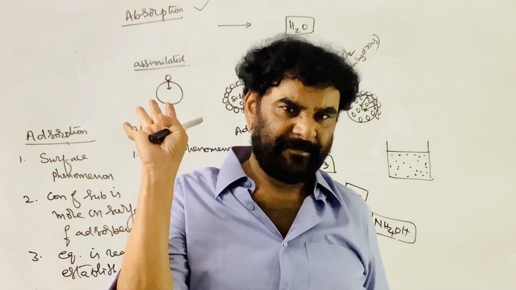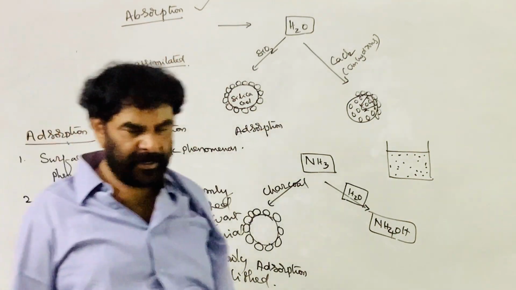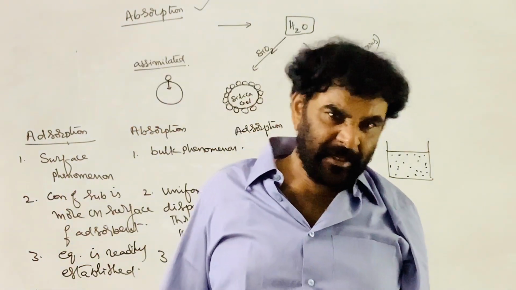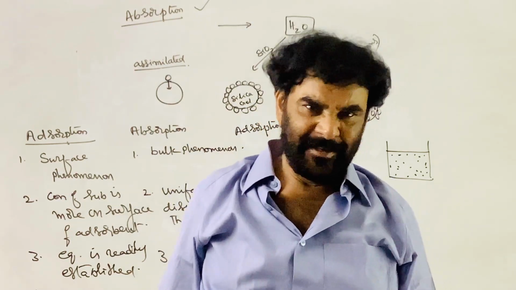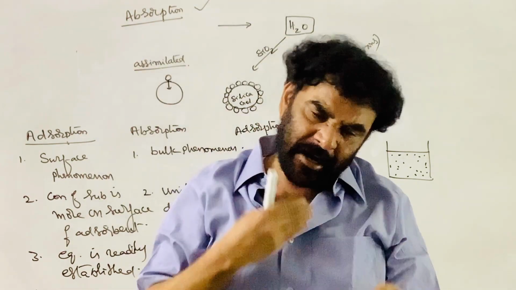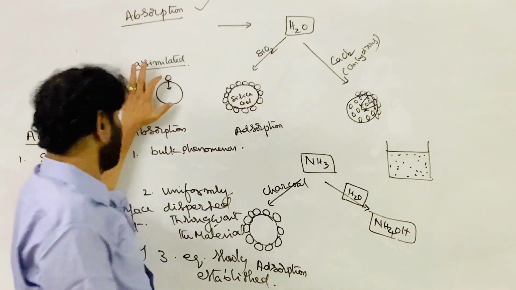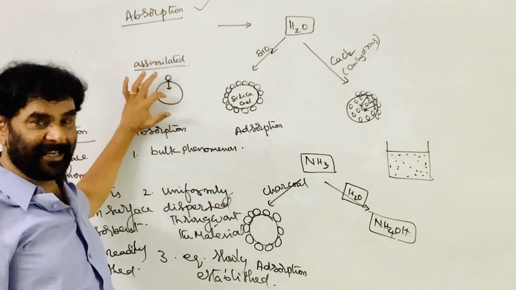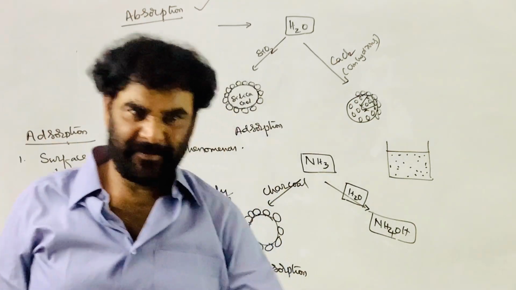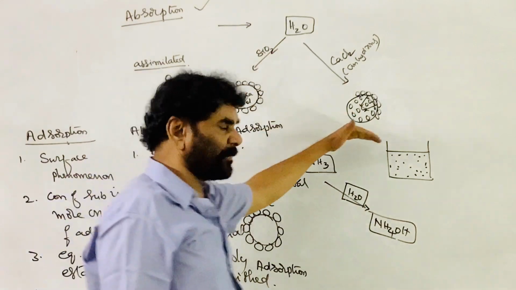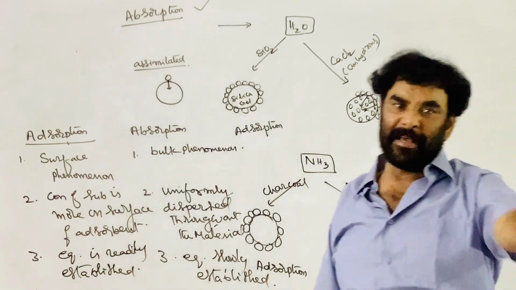If there is more adsorption and less absorption, the process is called adsorption. If there is more absorption and less adsorption, it is called absorption. Exclusive adsorption or absorption is not possible.